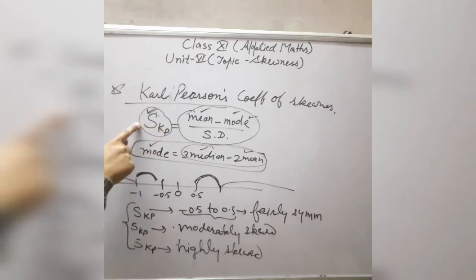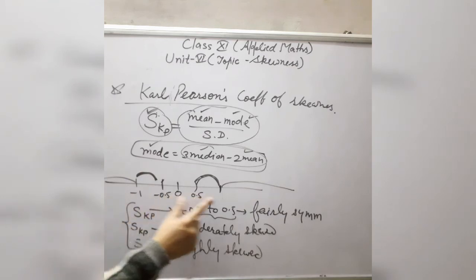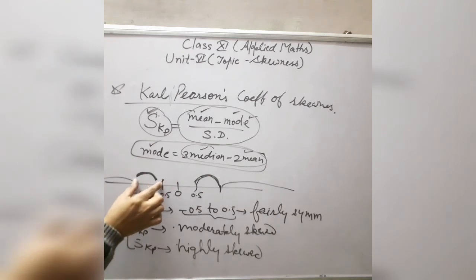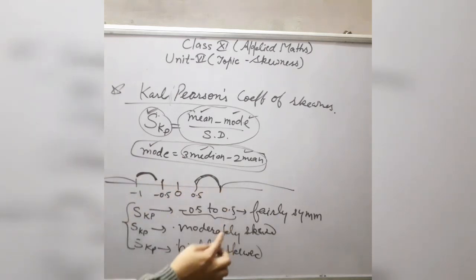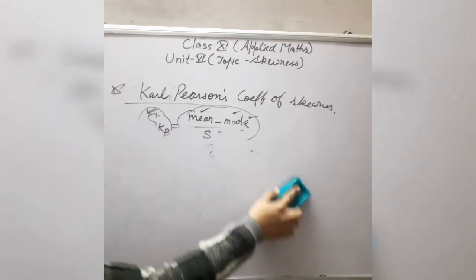If the value of this Karl Pearson coefficient lies between minus 0.5 and plus 0.5, it means the data is fairly symmetrical. If it lies between minus 1 and minus 0.5, or 0.5 and 1, in that case it is moderately skewed. Or in the third case, this data will be highly skewed. So now we will do one or two questions related to this topic.